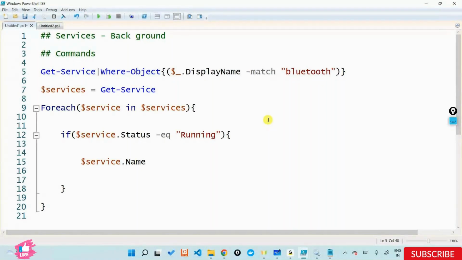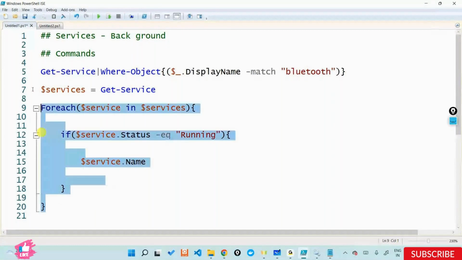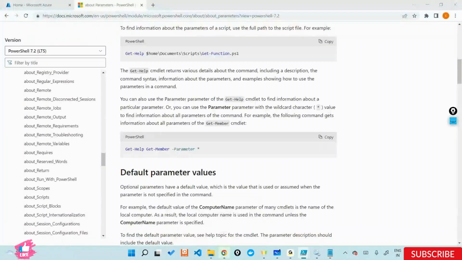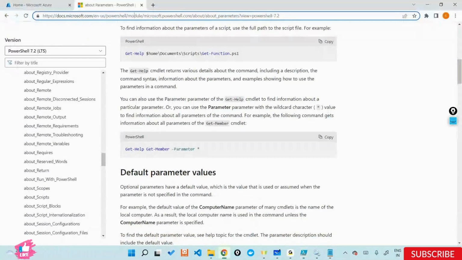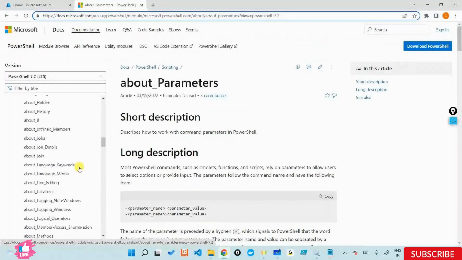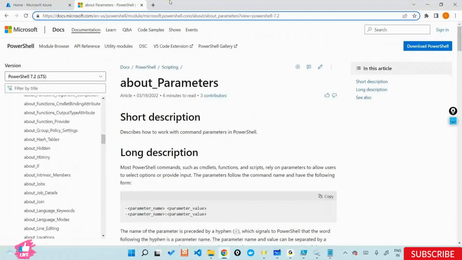So what we are doing so far is this. Today our main focus was on something called Where-Object, and we were looking at how to use the Where-Object operator as such. Now what I want you all to do is read about operators in PowerShell. There are a lot of operators. It can be very confusing at times because we don't use all the operators at all times. There is something called contains and all that stuff.